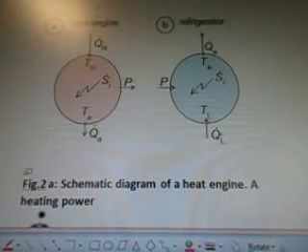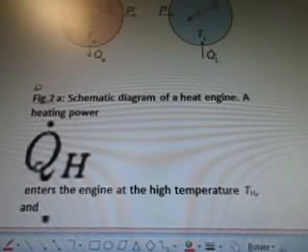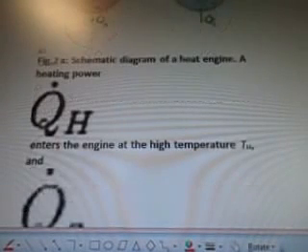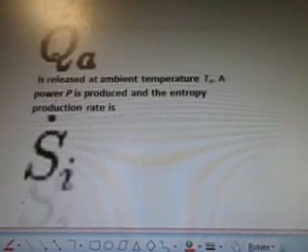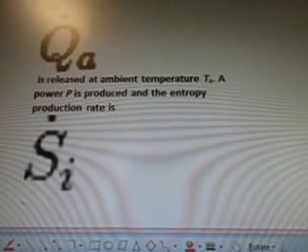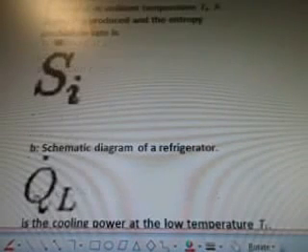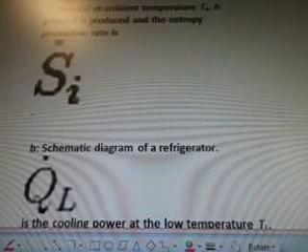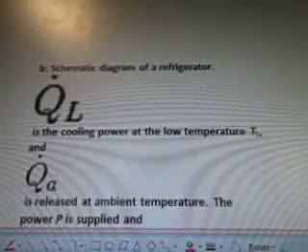So we have a heat engine, and then we have a refrigerator. A schematic diagram of a heat engine, a heating power QH enters the engine at the high temperature of TH, and QA is released at ambient temperature TA. A power P is produced, and the entropy production rate is S with a little i. I don't know how to say that.